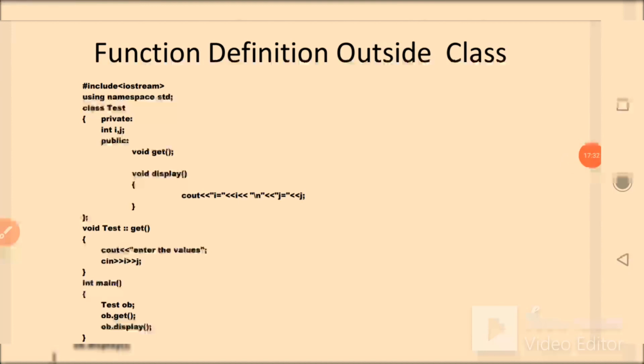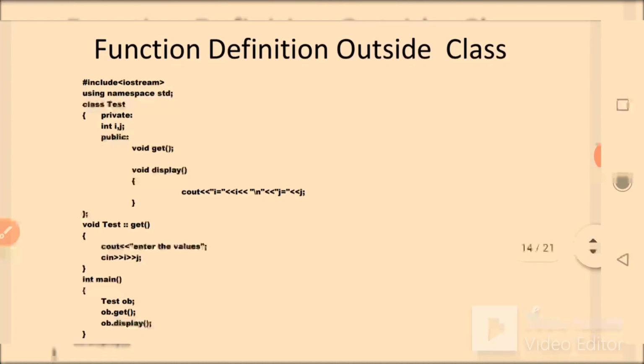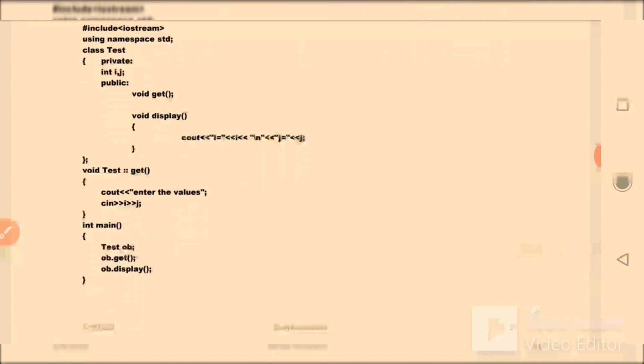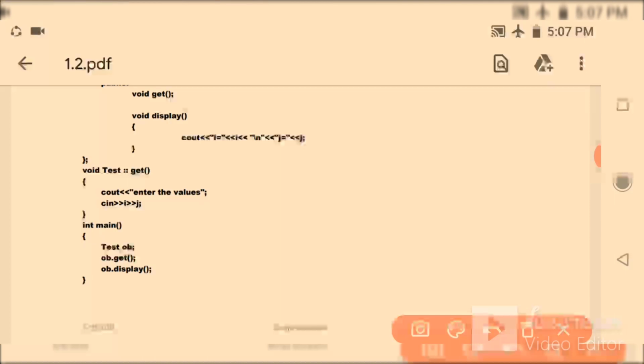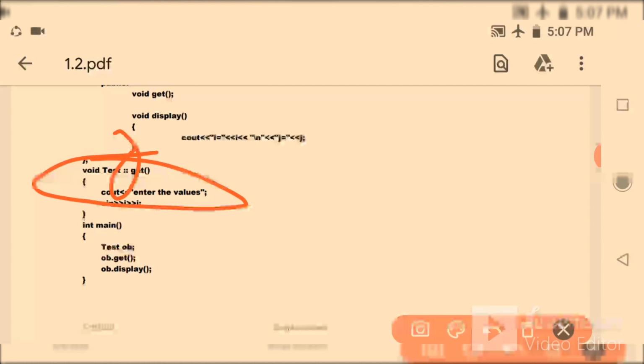You can also define any function outside of the class. See here, get is only declared in the class, and you are defining the get function outside of the class. And for doing this you have to use the scope resolution operator.